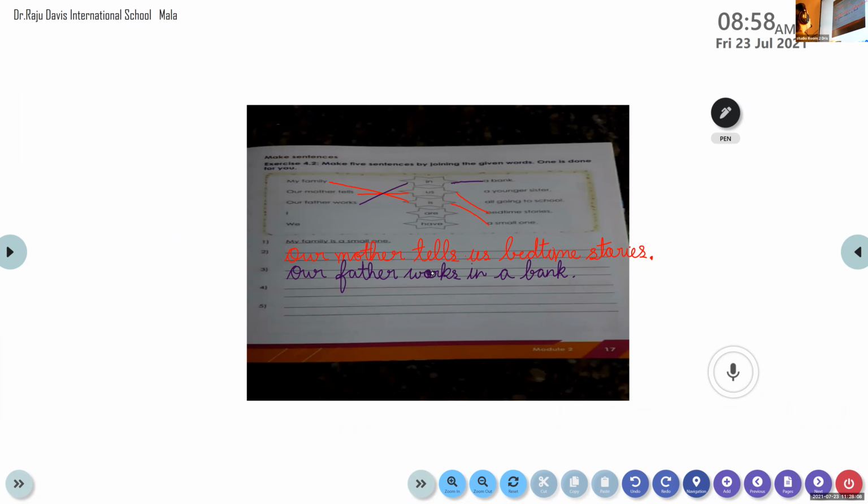Mitra, try the fourth one. I have a younger sister. Fantastic. I have a younger sister. Very good. Good effort, Mitra. Thank you. I'll change the pen.